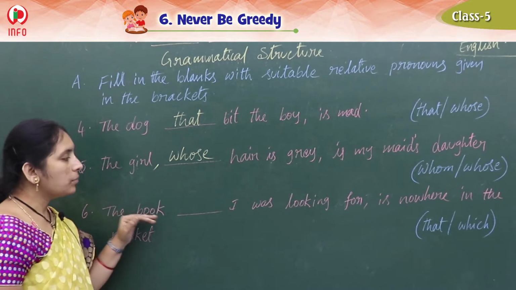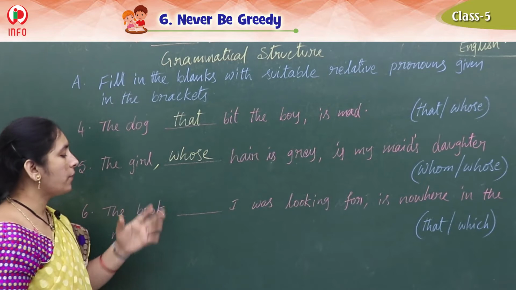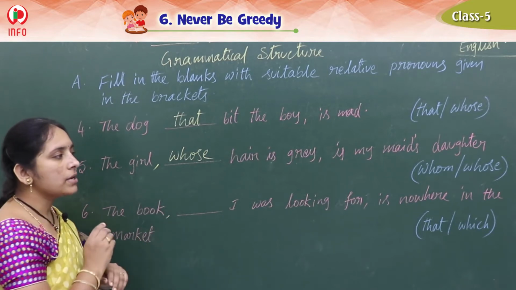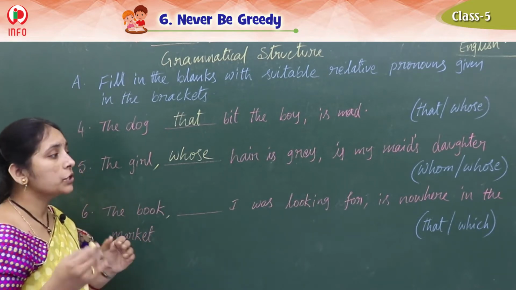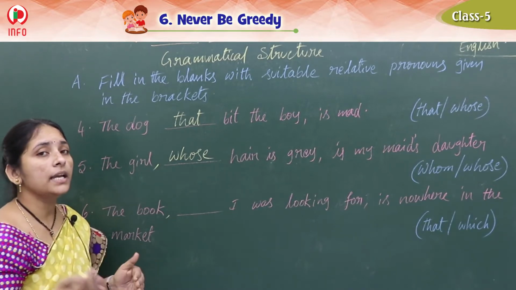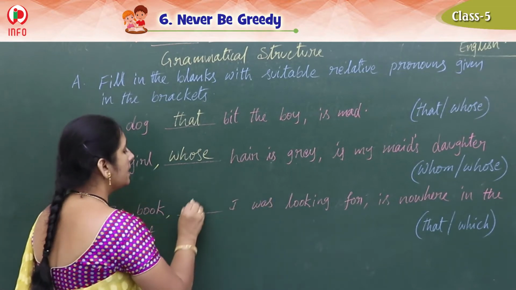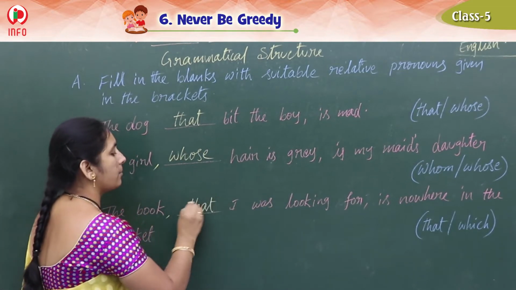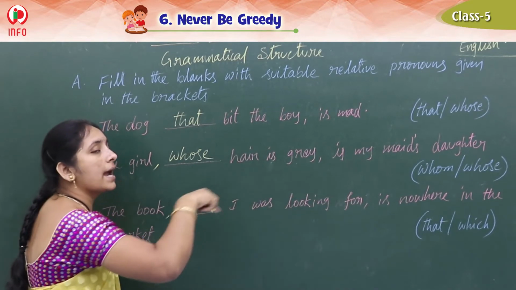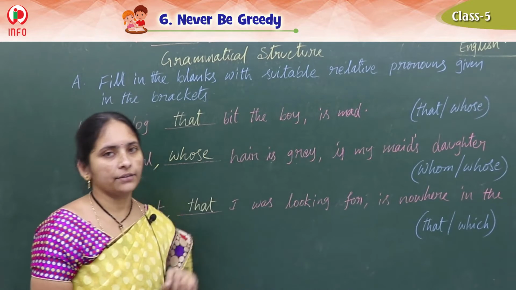Okay. And the book dash I was looking for is nowhere in the market. The book is nowhere in the market. Which book is it? That I was looking for. Especially that I was looking for. So that one. That's why we should write that. Generally which we can write, but particularly I am looking for that one. That's why that I was looking for.